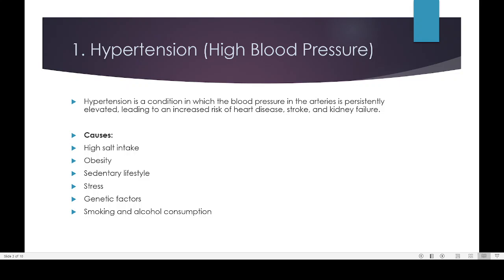So one problem with the high blood pressure is that because of higher blood pressure, that will be damaging your very small capillaries. And when capillaries are affected, that will be leading to the destruction of your kidney, sometimes destruction of the lungs, and different parts of the brain can also be affected. So that is the problem of hypertension. And what are the factors which are responsible for hypertension? One is the high salt intake.